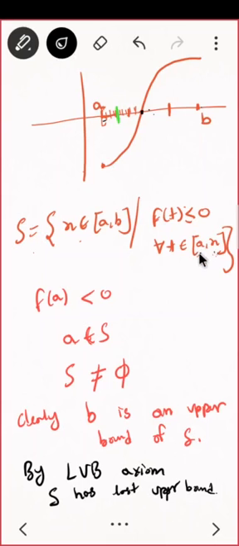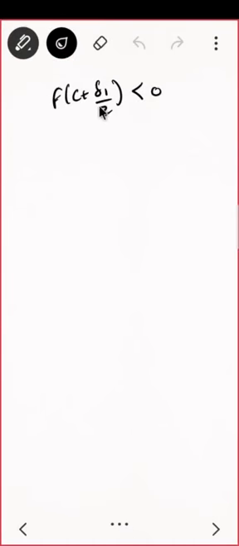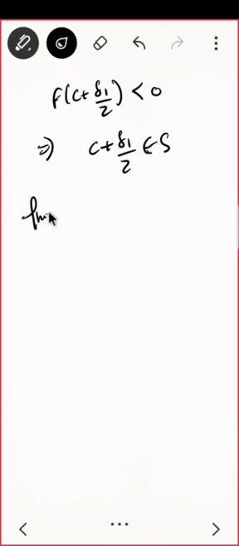So if C is the least one from A to C, can I get anybody more than C who is still giving me a negative value? Actually that implies that C plus delta 1 belongs to S. That implies C plus delta 1 by 2 belongs to S, which is a contradiction.